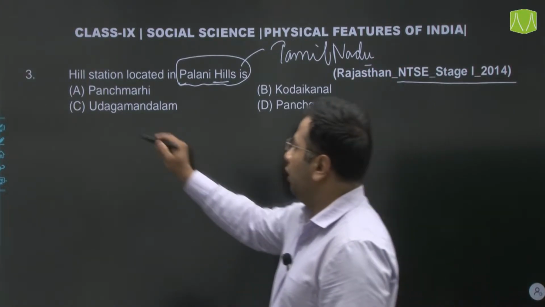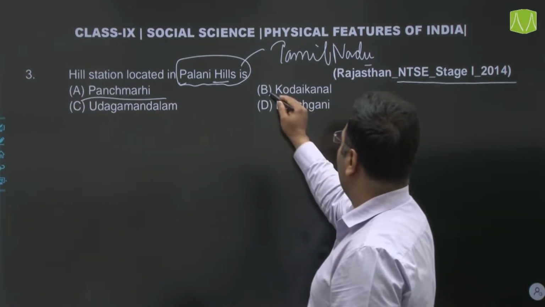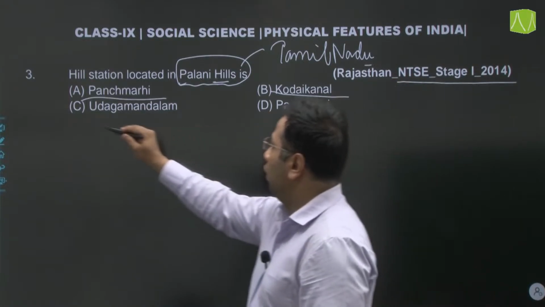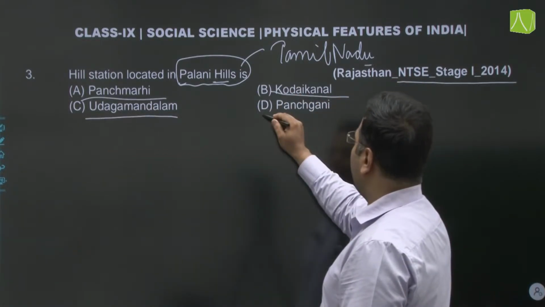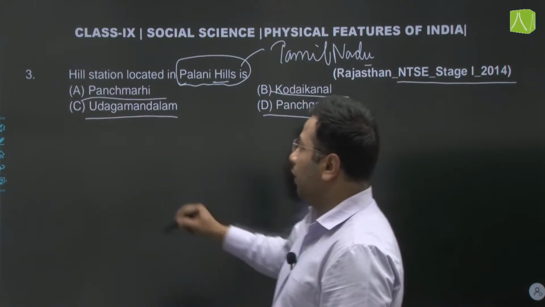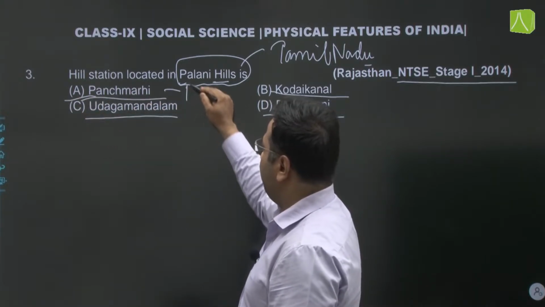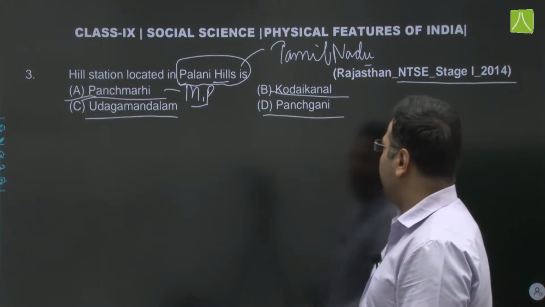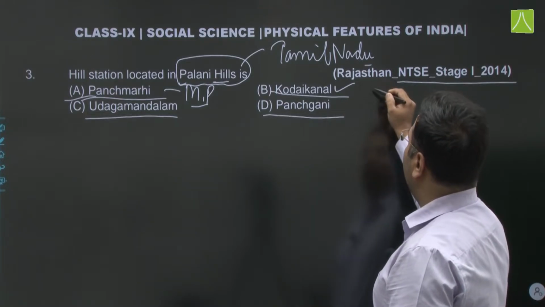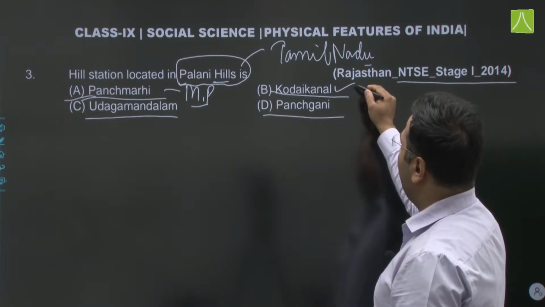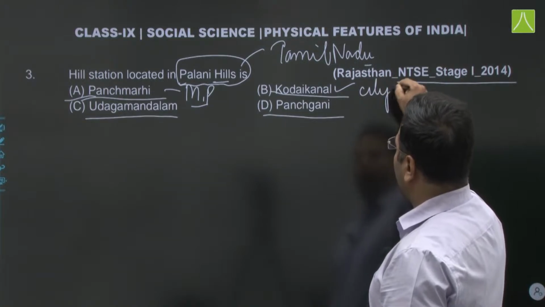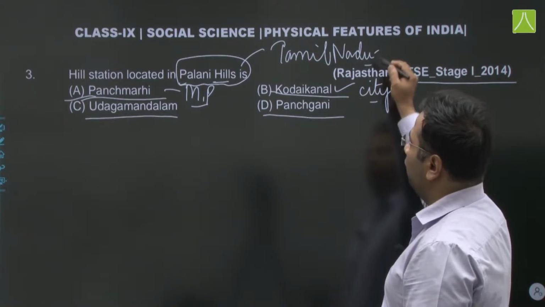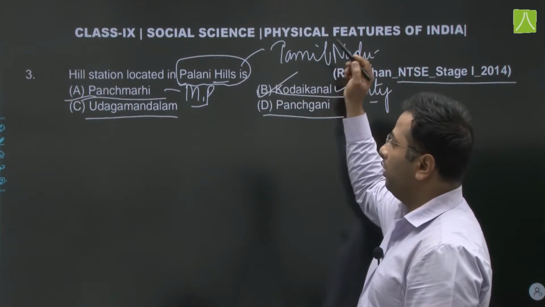Our options are Panchmarhi, Kodaikanal, Udagamandalam or Panchgani. Panchmarhi is in MP, and there is also a national park named Panchmarhi. Kodaikanal is a hill station, a city in Tamil Nadu. So our answer would be B, Kodaikanal.